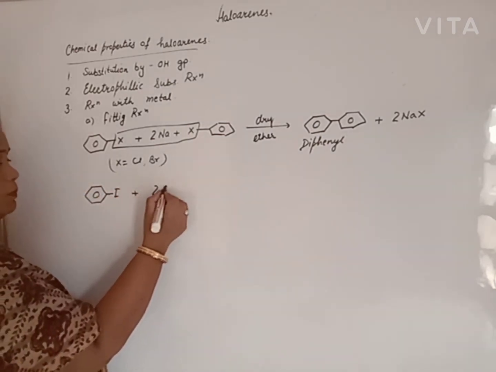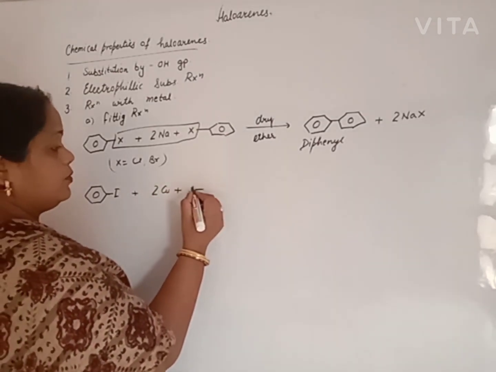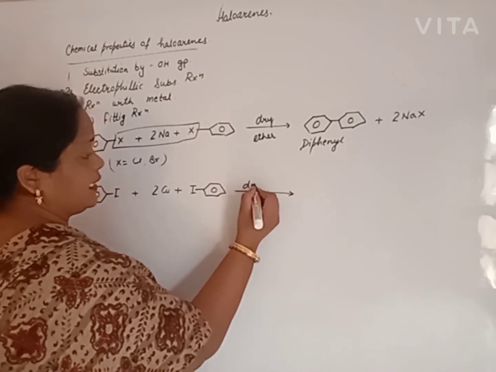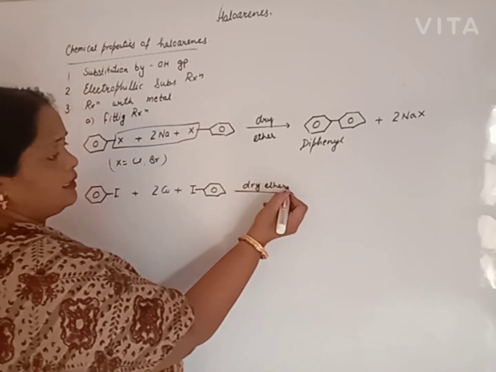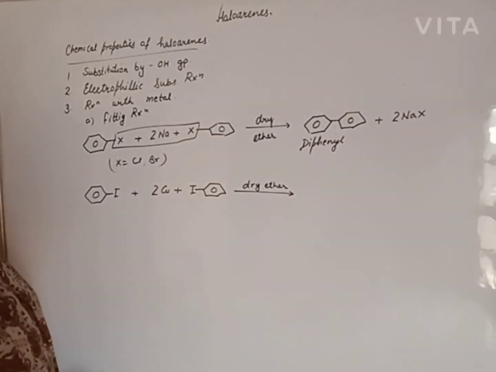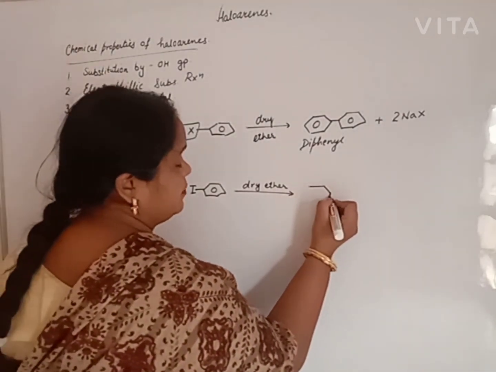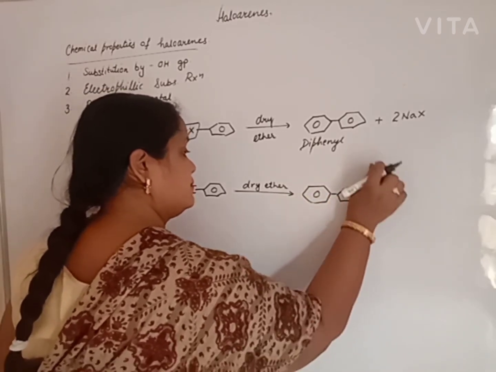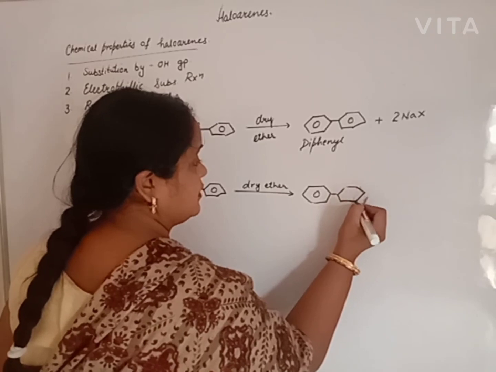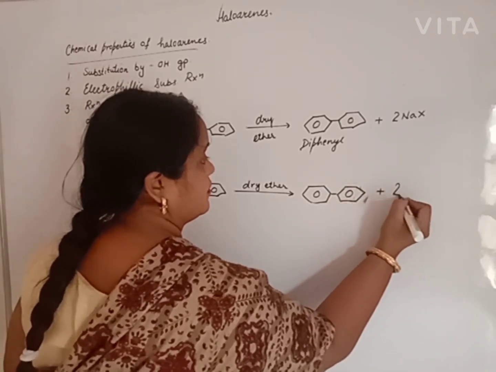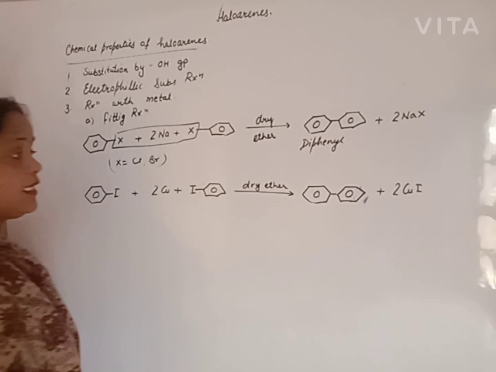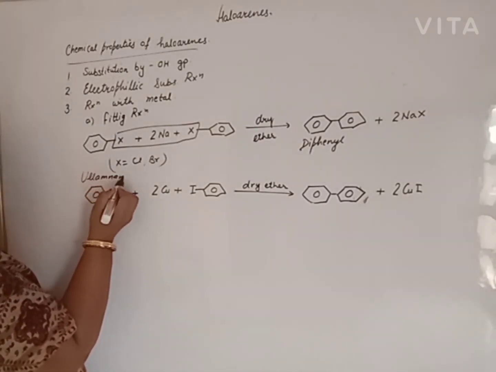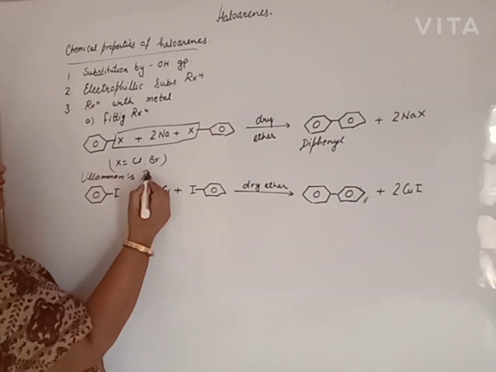If we have iodobenzene in place of chloro or bromobenzene, it will react with copper. 2 moles of iodobenzene react with copper in presence of dry ether. Dry ether means removal of moisture. We also obtain diphenyl. This reaction is also a name reaction, that is Ullmann's reaction.